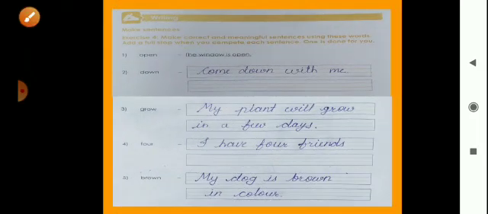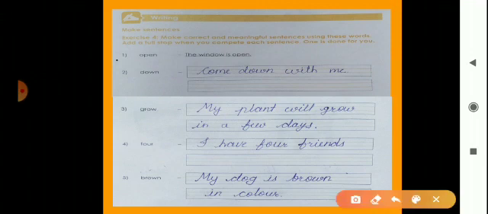Now we will see the next section. Here is the writing section. Make sentences. So we can see an exercise. Make correct and meaningful sentences using these words. Add a full stop when you complete each sentence. Now here is one done for us. So we can see that first. Here is a word, open. And by using this word,